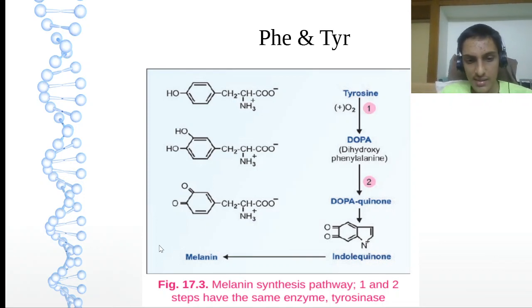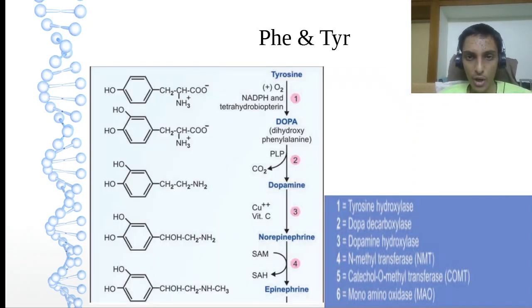This is a byproduct of dopamine metabolism. It occurs in the substantia nigra of the brain. You can also include this point. So what is the importance of melanin? Skin coloration. Melanin is the one going to give the color to your skin, right? And if this enzyme is absent, it leads to a clinical condition called albinism. So the important enzyme in the synthesis of melanin is tyrosinase. Please remember that.